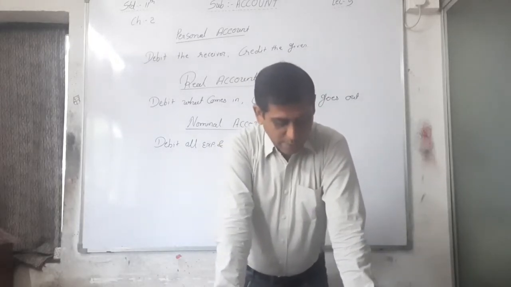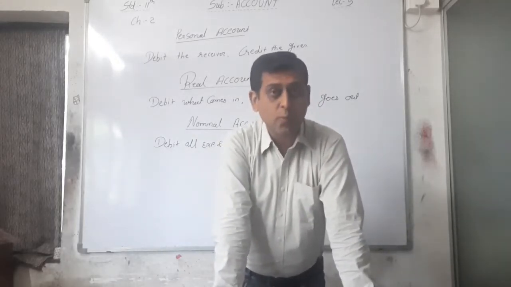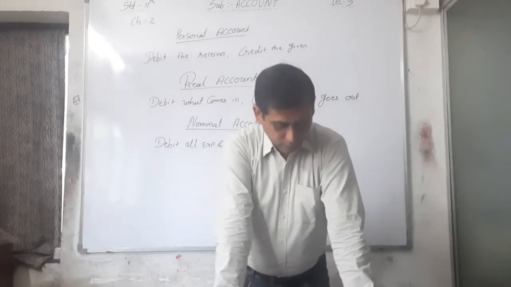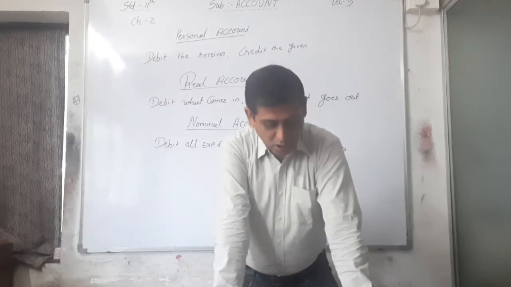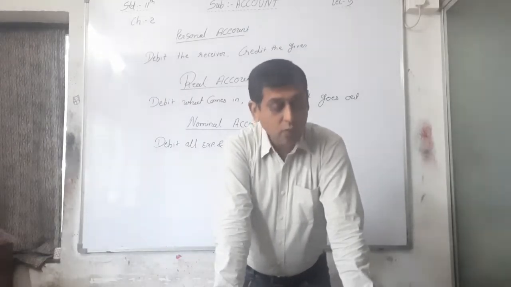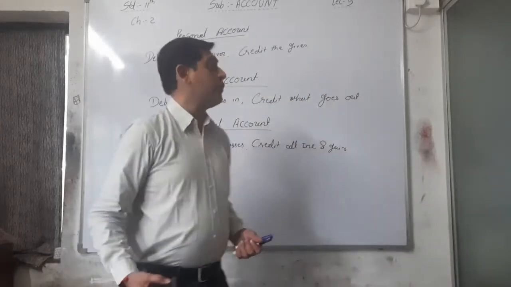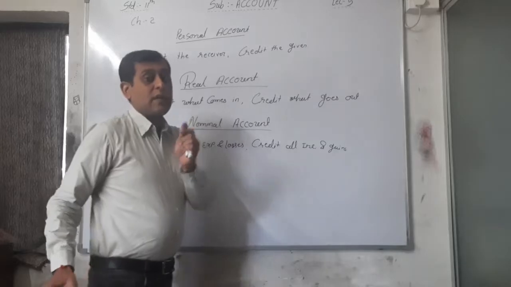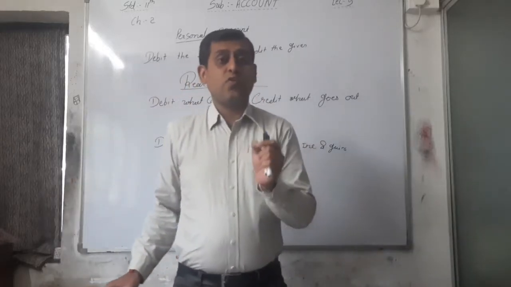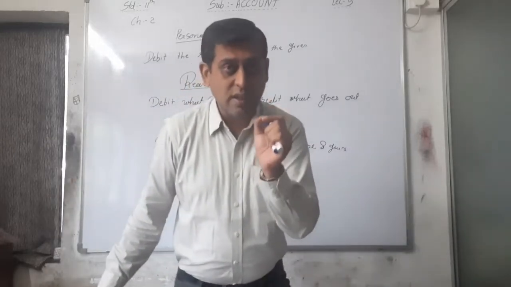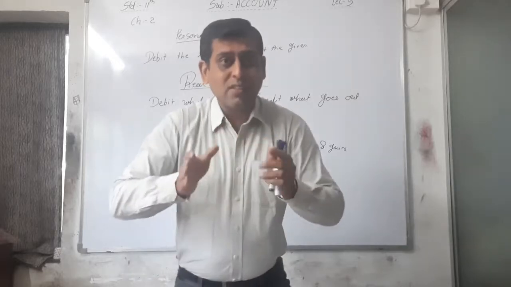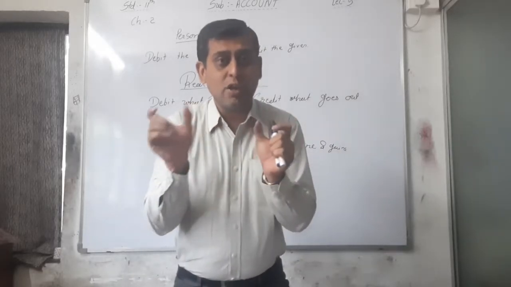Steps to debit credit an account, that is point number 8 on page number 44, last paragraph. First, determine whether the transaction is economic or non-economic. I told you in my previous lectures that accounting is a process. First of all, there is a business transaction. From that you have to classify it as economic or non-economic.